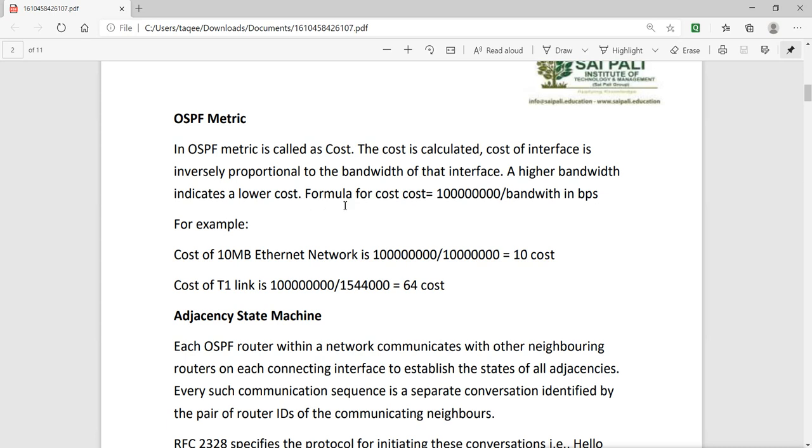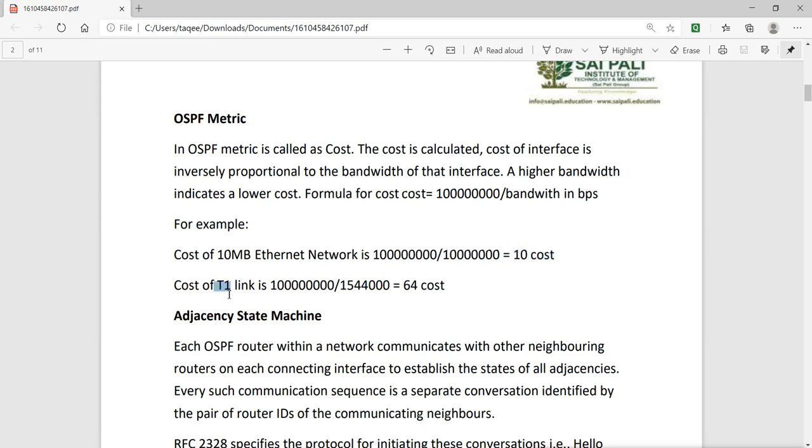So what is the formula for the cost? Cost is equal to this constant value, which it always uses. It is in bits, and then it is divided by the bandwidth in bits per second. So for example, if you have a 10 Mbps Ethernet speed, it will be divided by this constant value, and your cost will be 10.